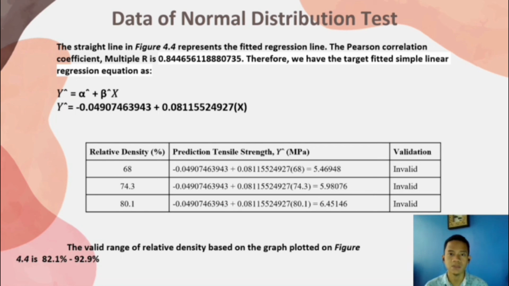And as you can see in the table right now, all the values of tensile strength for relative density of 68%, 74.3%, and 18.1% are omitted because they are out of range. So the value range of relative density based on the graph plotted is 82.1% to 92.9%.